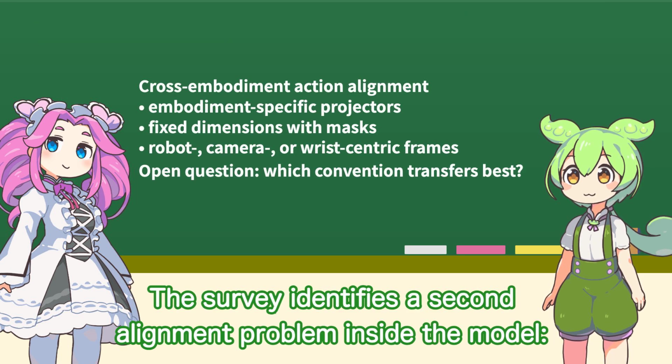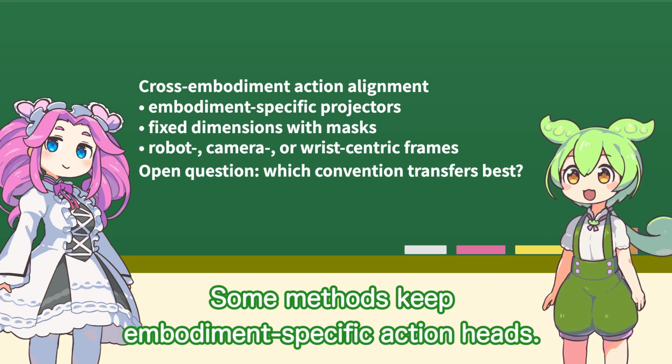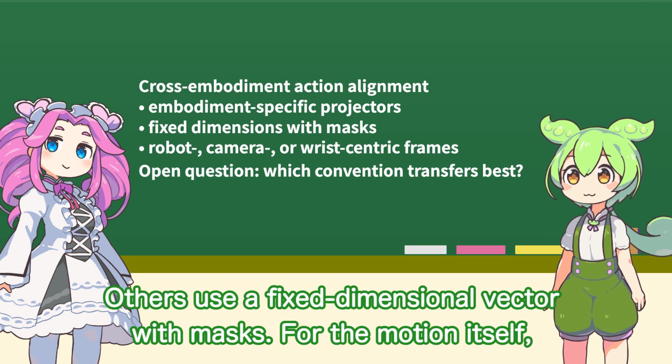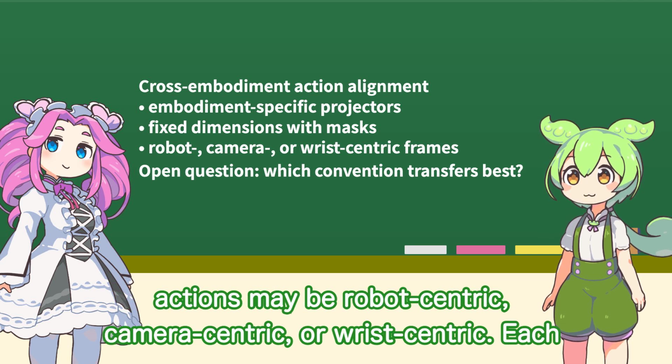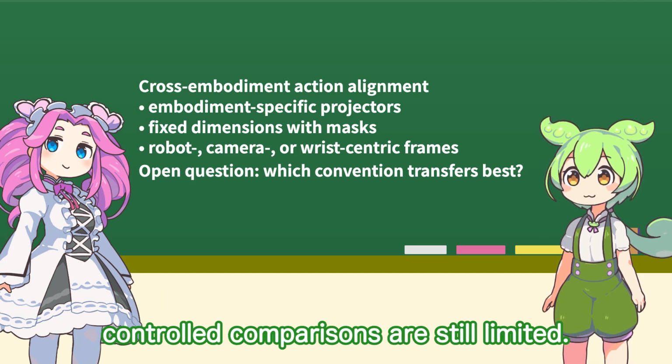The survey identifies a second alignment problem inside the model. Actions from different robots do not share one obvious coordinate system. Some methods keep embodiment-specific action heads. Others use a fixed-dimensional vector with masks. For the motion itself, actions may be robot-centric, camera-centric, or wrist-centric. Each choice changes how easily behavior can transfer, and the paper notes that controlled comparisons are still limited.